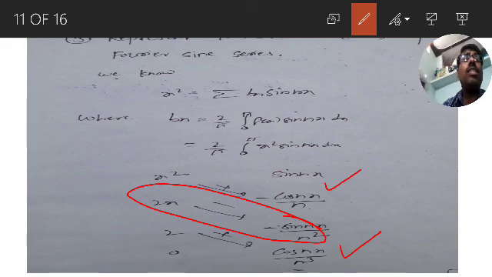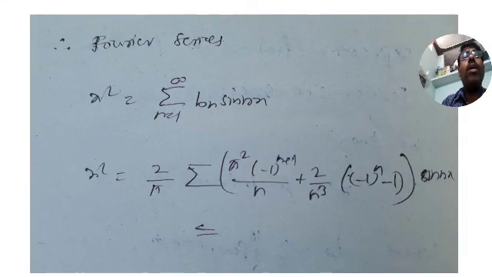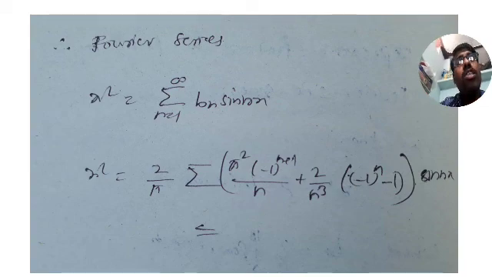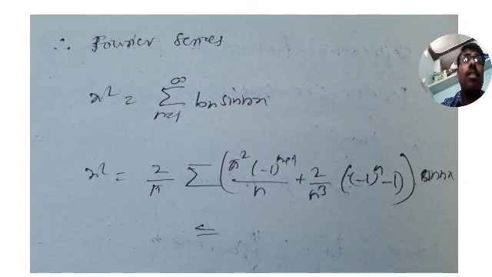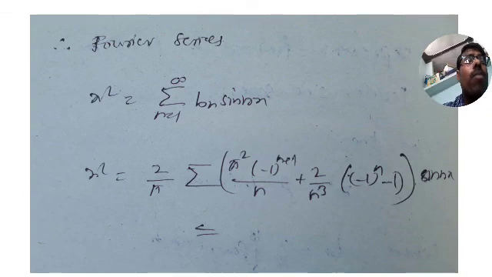Now substitute this Bn term in the Fourier sine series. X square is equal to sigma n equal to 1 to infinity Bn into sin nx. So 2 by pi constant, sigma pi square into minus 1 whole power of n plus 1 by n, plus 2 by n cube common.